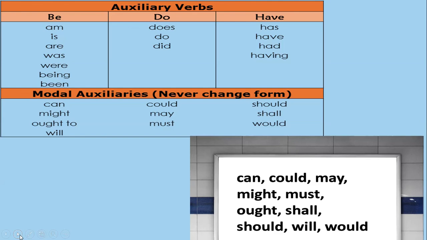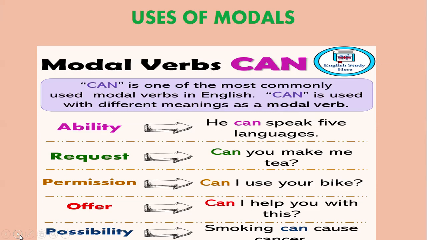Let's move further to modal auxiliaries. About this we are going to study in detail since our topic is modal. So they never change their form, and one thing students always keep in mind, with modals we always use first form of verb. Fine. With modals we always use first form of verb. So let's start with the first modal, can.